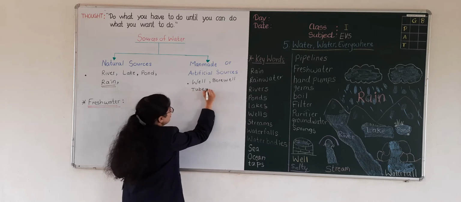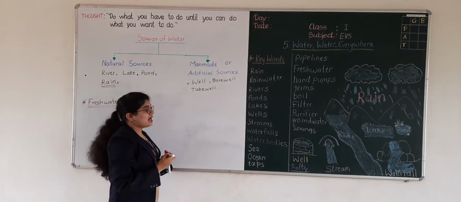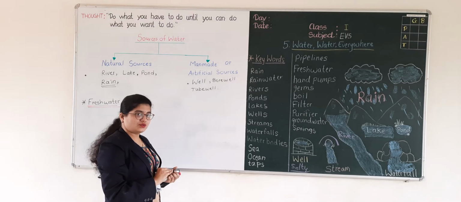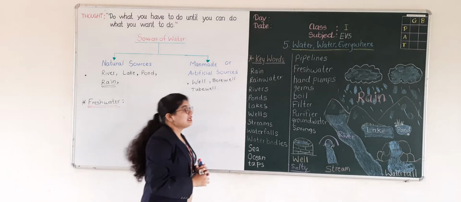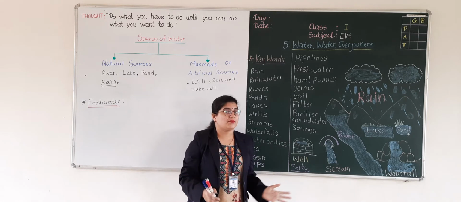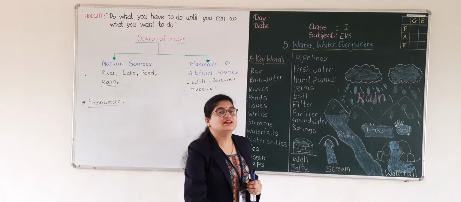These are some artificial or man-made water sources. Now in today's session we are going to learn more about the water sources. Are you ready for that?